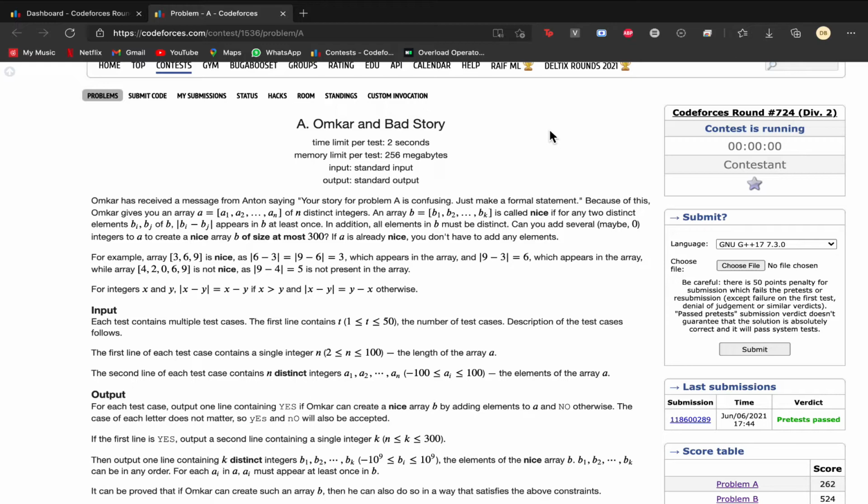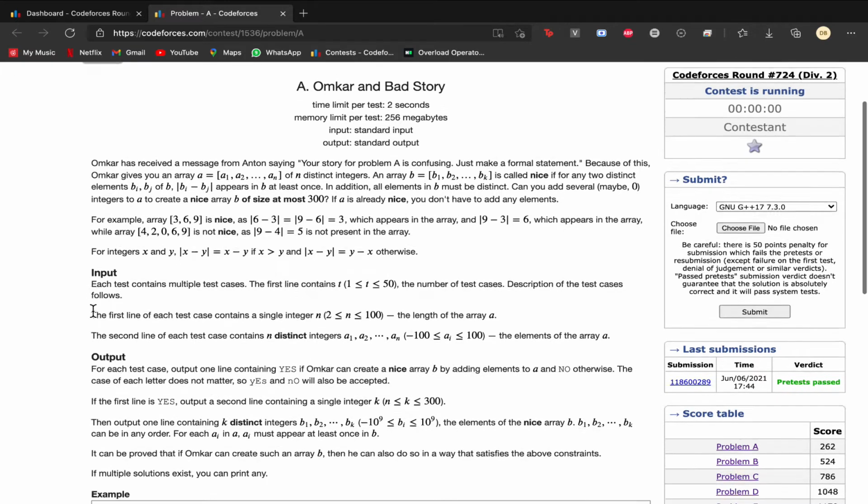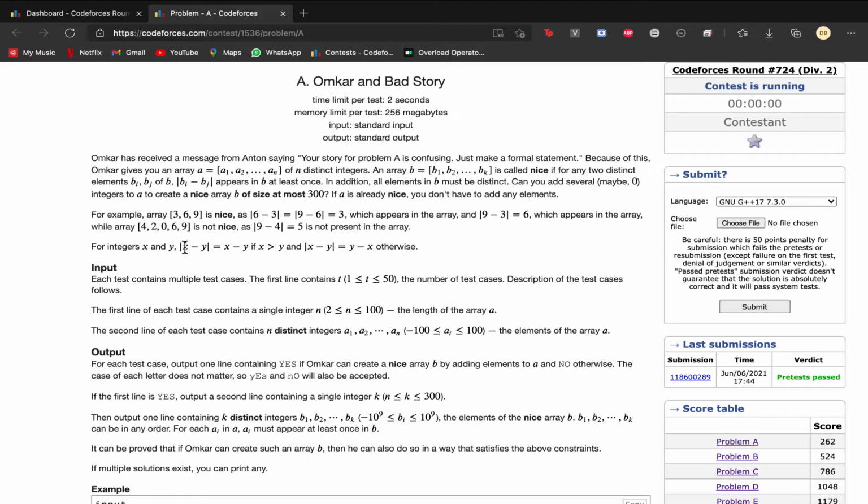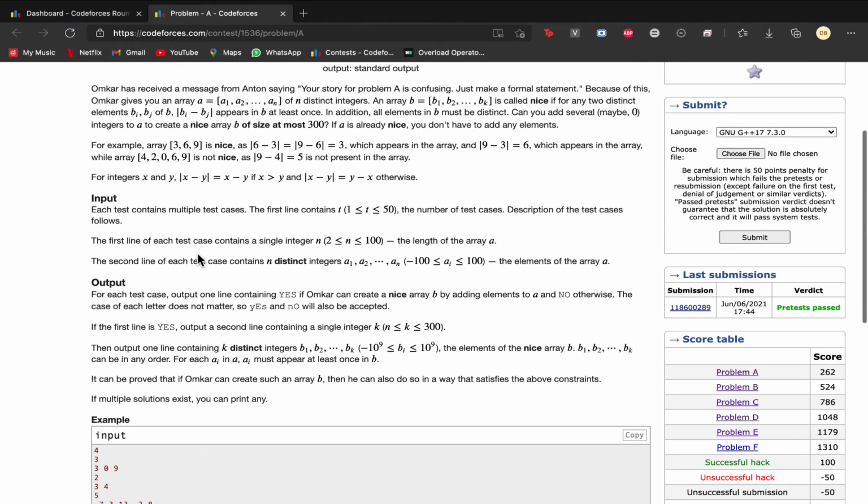For example, the array 3, 6, 9 is nice, as 6 minus 3 is 3, 9 minus 6 is 3, and 9 minus 3 is 6, all of which are already present in the array. The array 4, 2, 0, 6, 9 is not nice, as the absolute value of 9 minus 4, that is 5, is not present in the array.